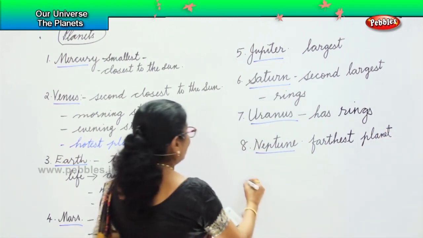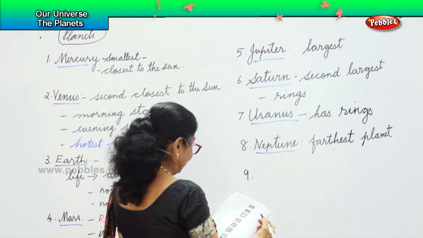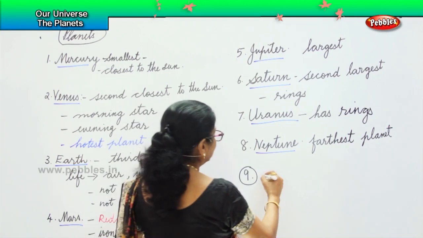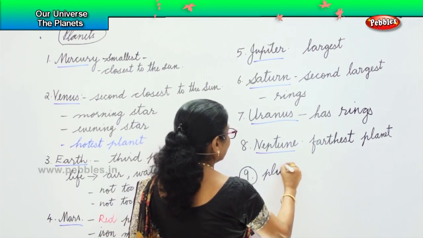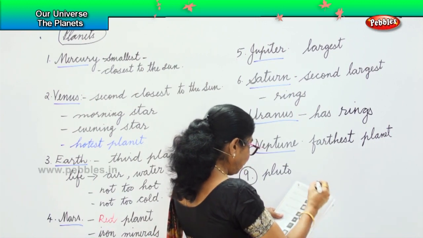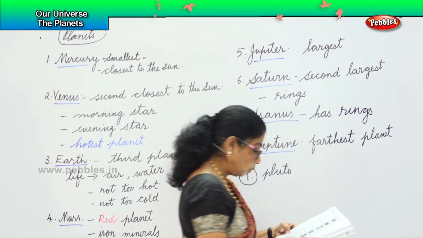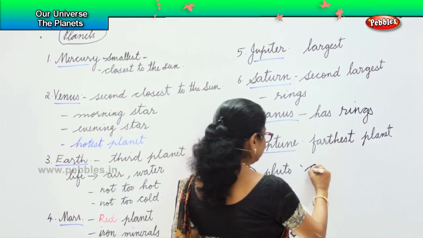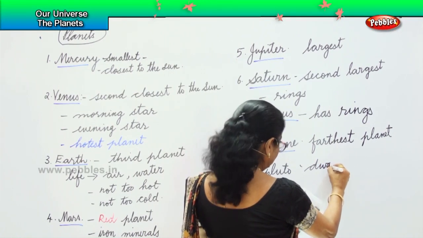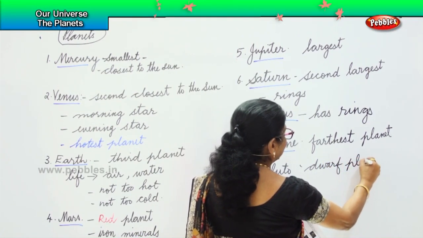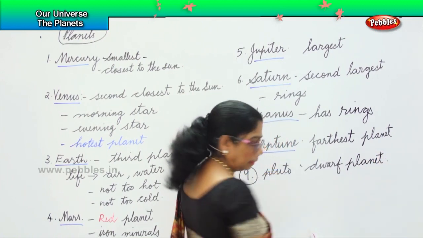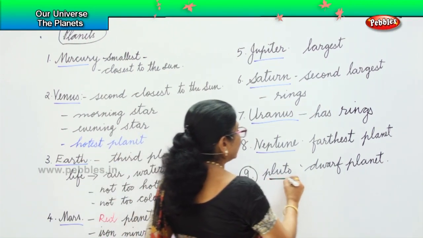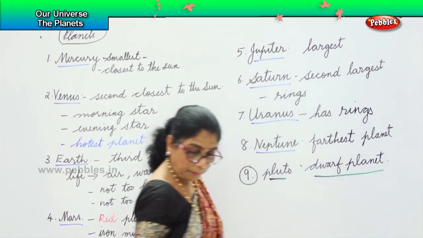And finally, we have the ninth, which is the dwarf planet. Actually, it is not the ninth, but it was, and it is called Pluto. Pluto, which is the smallest, was known as a small planet, now it is known as the dwarf planet. It is no more considered a real planet, so Pluto is the dwarf planet in the solar system.